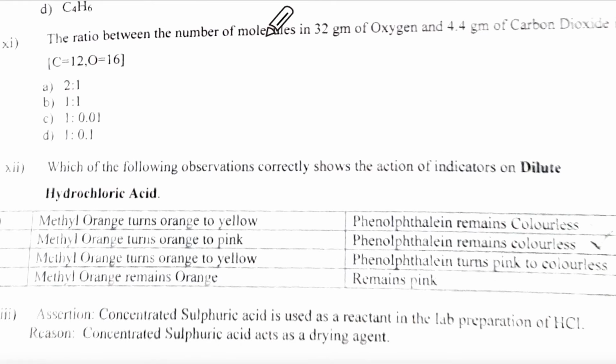The ratio between the number of molecules in 32 grams of oxygen and 4.4 grams of carbon dioxide. Now remember, oxygen is O2, right? So GMM of O2 is 32 gram, correct? Which means the number of molecules will be Avogadro's number, 6.023 into 10 to the power 23.